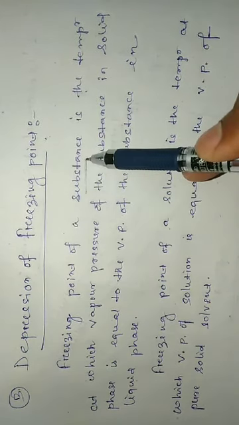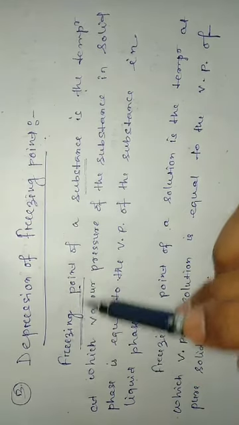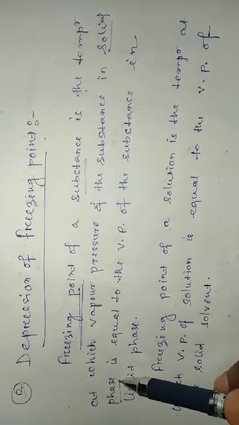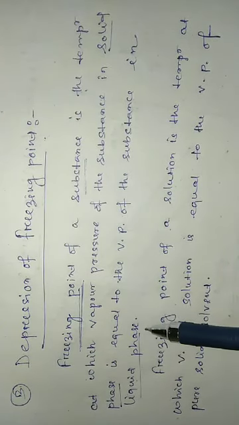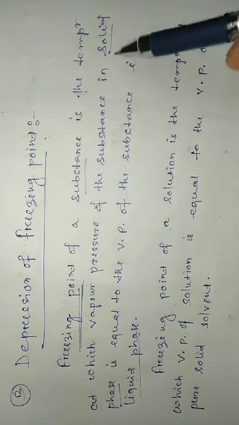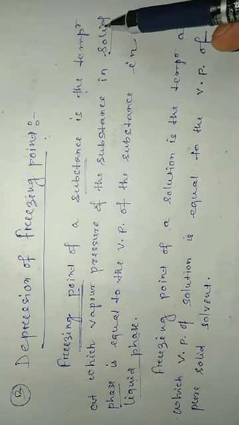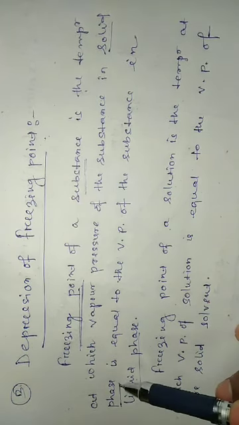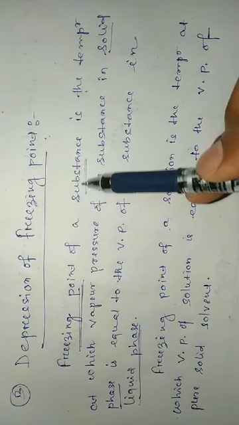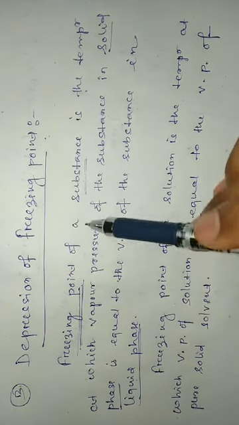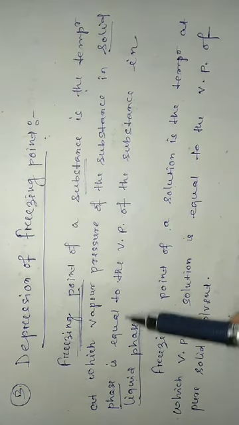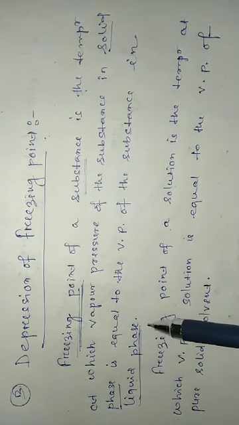For a particular substance, freezing point is a temperature at which the vapor pressure of the solid phase is equal to the vapor pressure of the liquid phase. So for any substance to freeze, to transform into solid form, only at the temperature where the solid phase vapor pressure equals the liquid phase vapor pressure is the substance converted into solid state. So the freezing point of a substance is the temperature at which the vapor pressure of the substance in solid phase is equal to the vapor pressure of the substance in liquid phase.